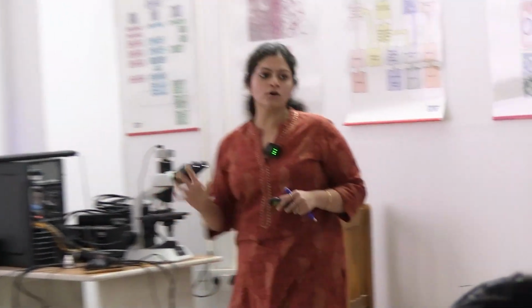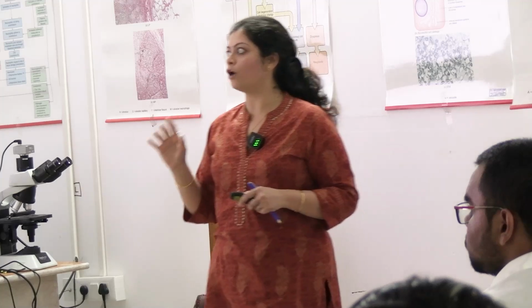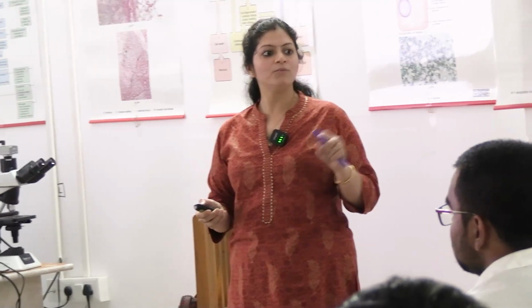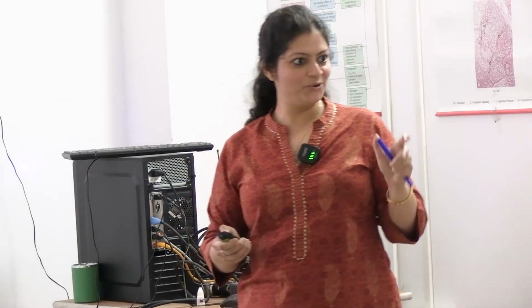So in intrinsic causes, first and foremost, if there is a membrane defect in the RBCs, which proteins are responsible for the RBC membrane? Exactly, good. So spectrin, ankyrin, okay?